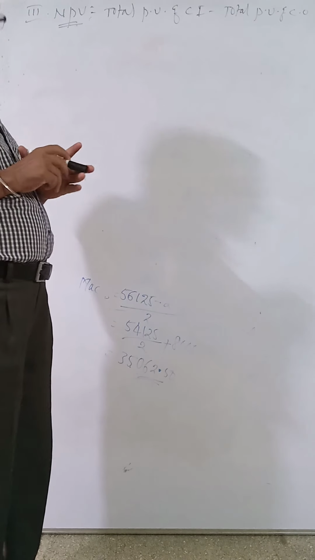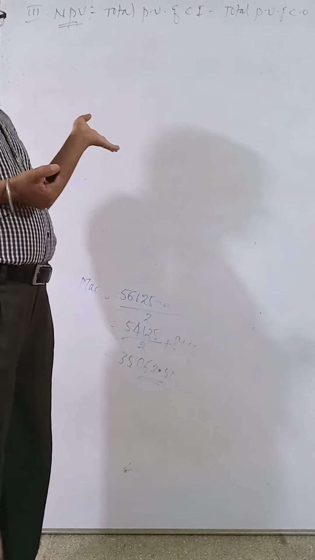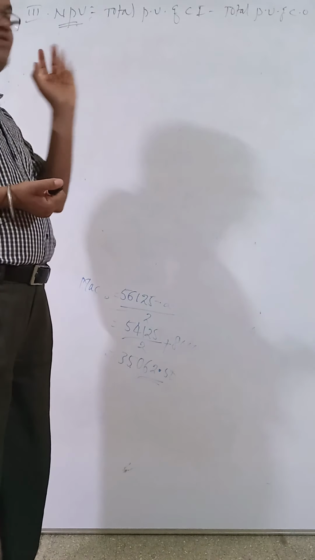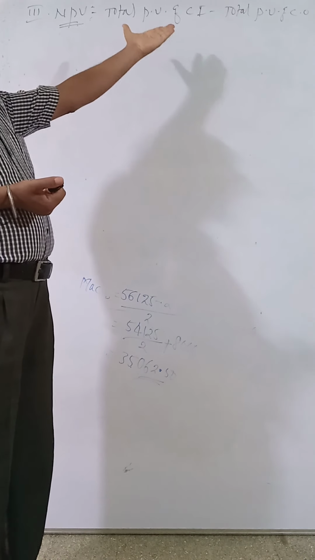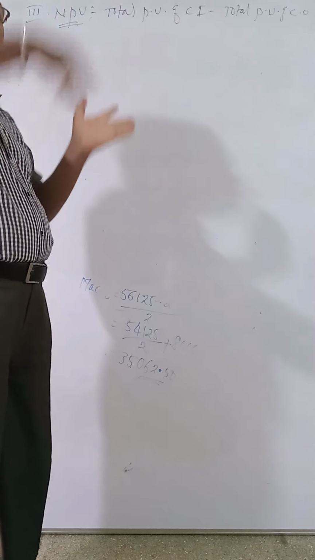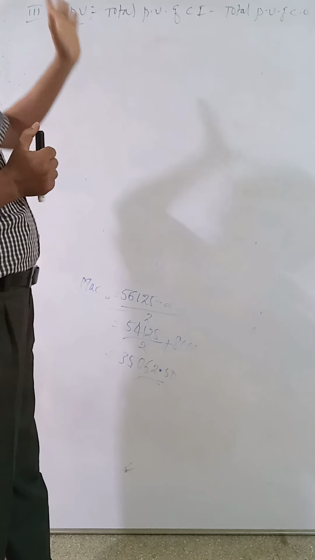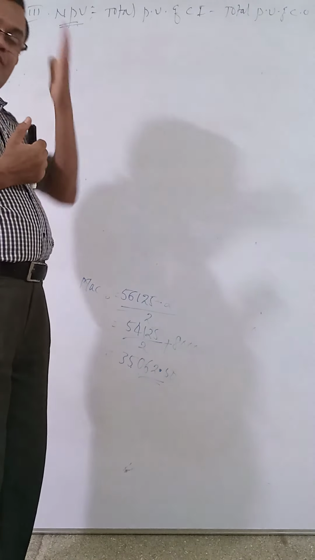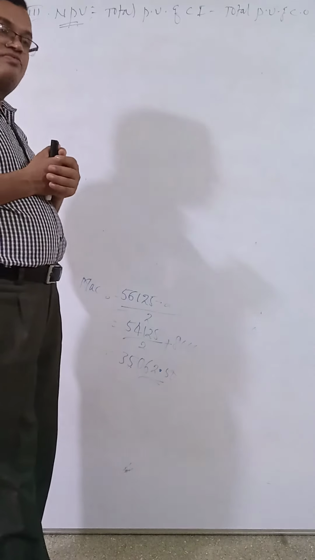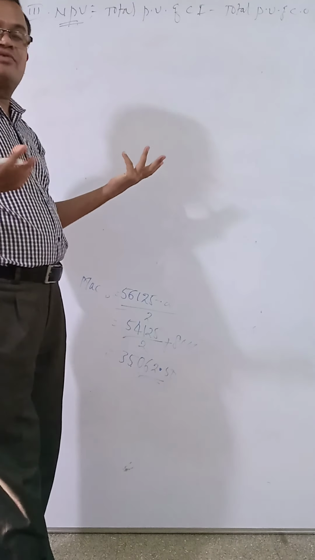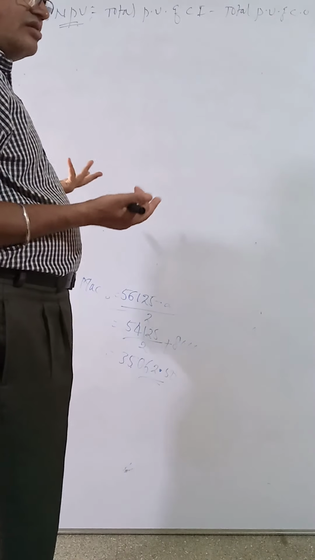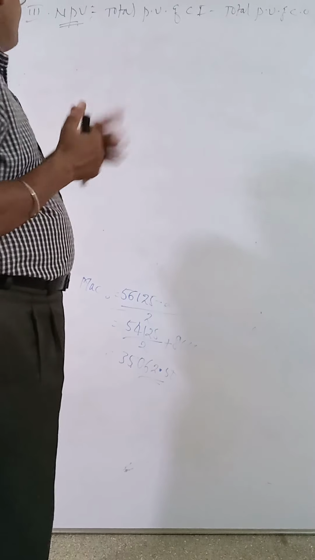Total present value of cash inflow means they will give the discount factor and the cash inflow, and you have to deduct the total present value of cash outflow, which means the investment. So this is called net present value. I already explained the theory 15 days before, the methods of evaluating capital budgeting, or investment decision.